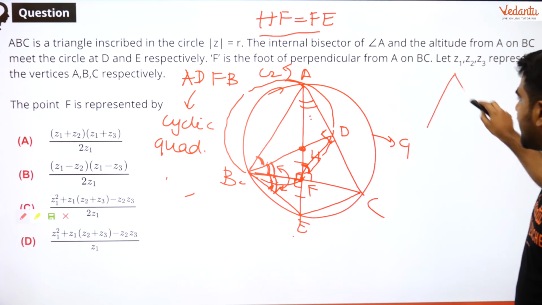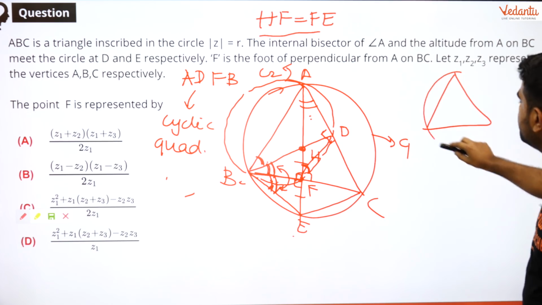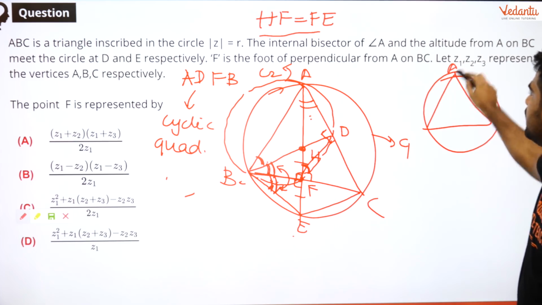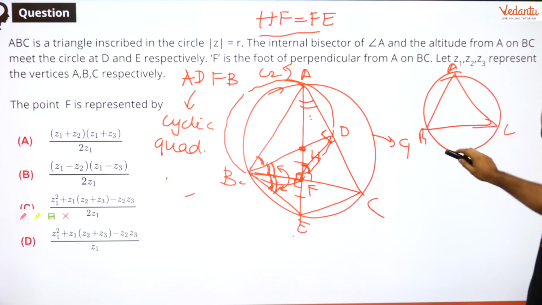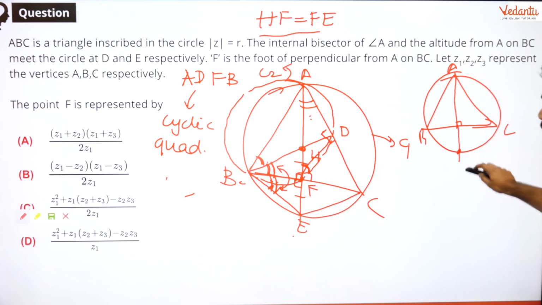So if you have any random triangle ABC and a circumcircle, and you drop a perpendicular and extend the perpendicular to meet the circumcircle, then the reflection of the orthocenter about this side will be this point.